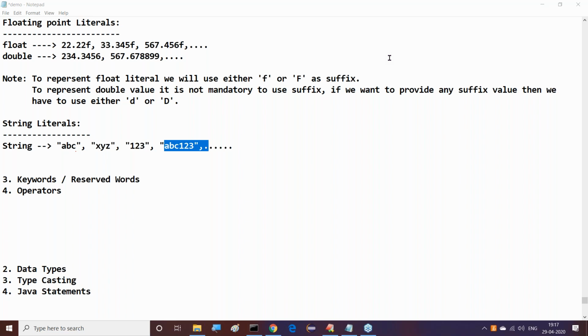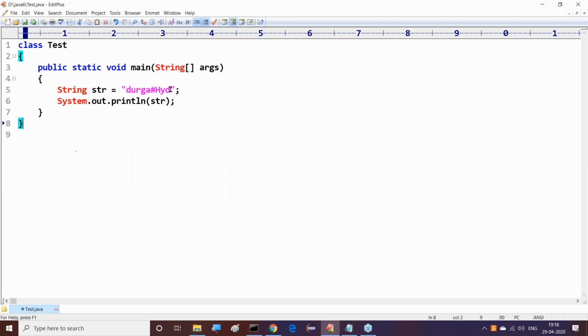After completion of this point, what about special characters you are asking? We can use all special characters except some. As per my awareness, one special character might not be possible, let me check. Already we have seen hash and the @ symbol, and these special characters we can use.